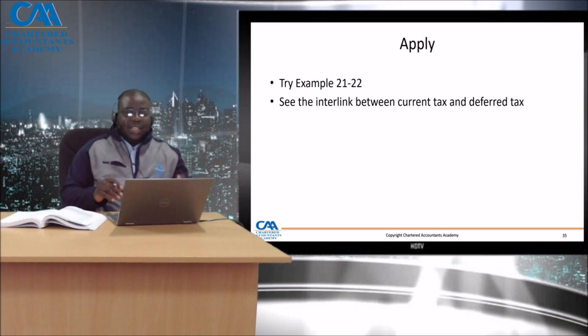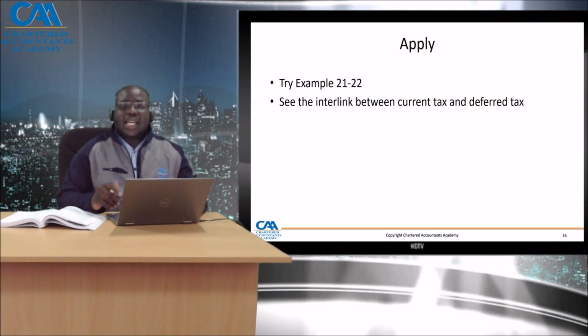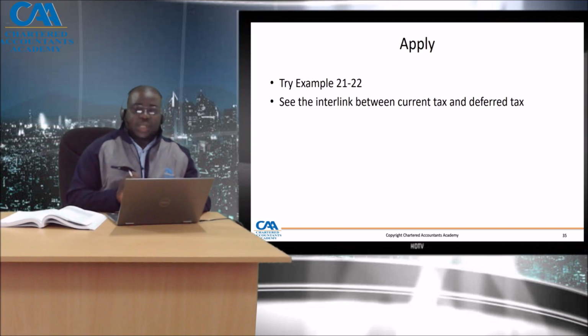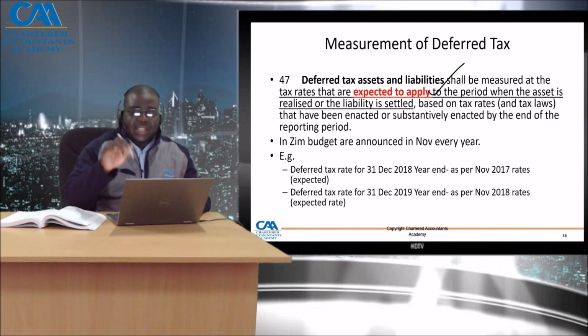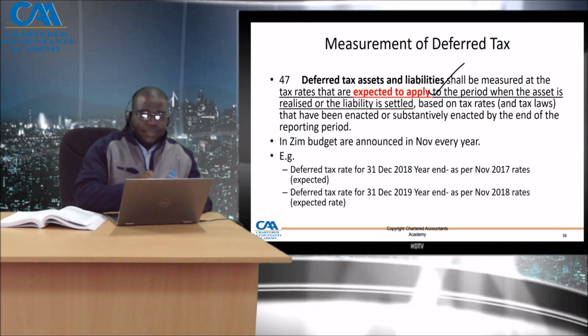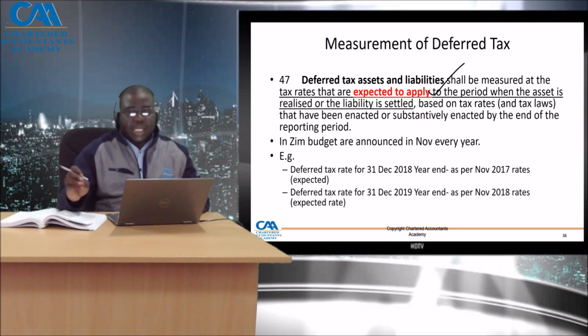So the deferred tax rate for 2018, as an example, is based on the tax rate announced, because we are saying in 2018 the budget of 2017 has already announced. When I'm calculating my deferred tax rate for 2018, I use the 2017 announced rates.